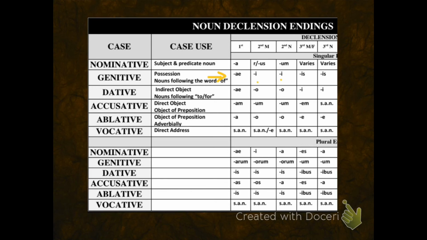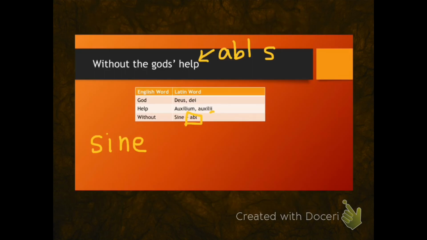Second declension nouns have a genitive ending with the letter I, but is it second declension masculine or second declension neuter? How will I know? Oh, look! The ablative singular ending for second declension is O. It doesn't matter what the gender is. So I can just get the base of my noun and then add the letter O to it, and I have the ablative singular form of help.